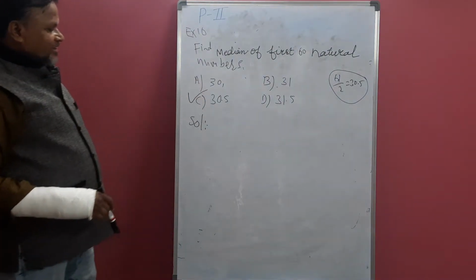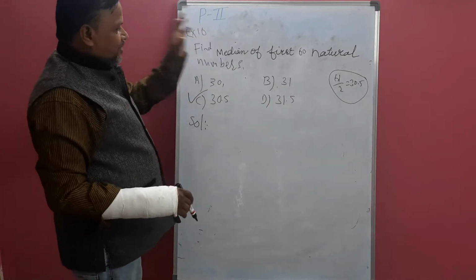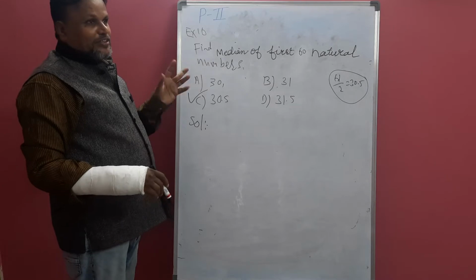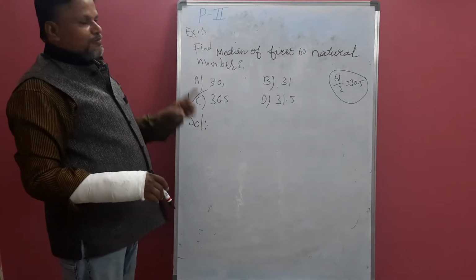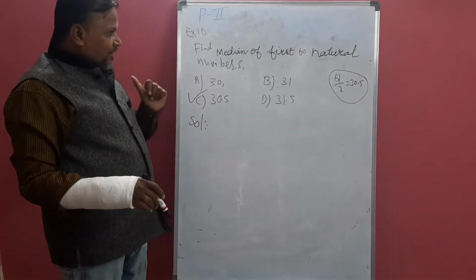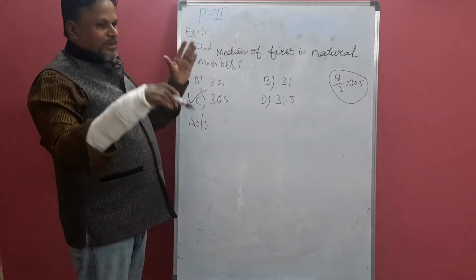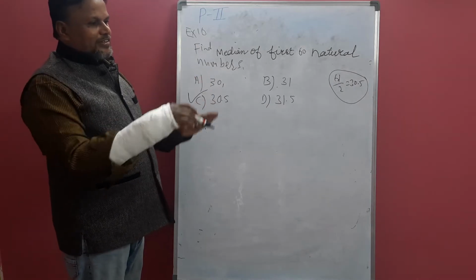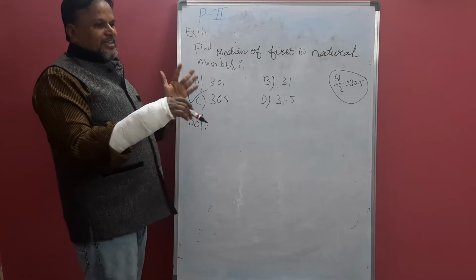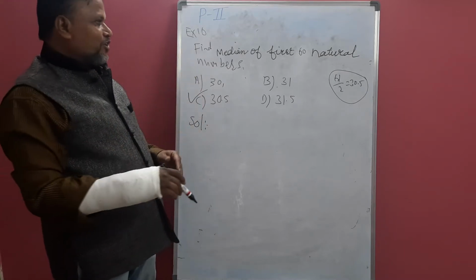So the answer is C. Now how short is it? Within a second you can solve this question. Just seeing an even number, you have to take the middlemost two values. The middlemost two values are 30 and 31. How? 60 numbers are there. If you cancel, you will get nothing in between them. There are 30 numbers before 30, and after 31 there are 32 to 60.